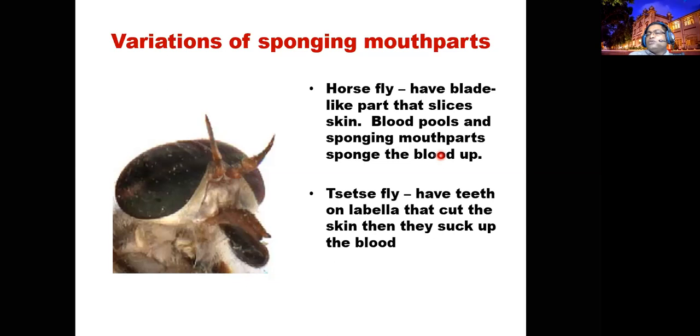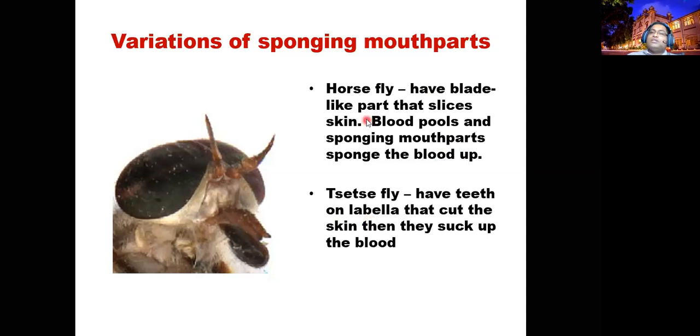They have a blade-like structure, the mandible like a blade, slicing and cutting. The blood comes out, then they suck. They have tooth-like, sharp structures. In tsetse flies, the labella, which is the labium, also forms the teeth. Then they suck the blood.